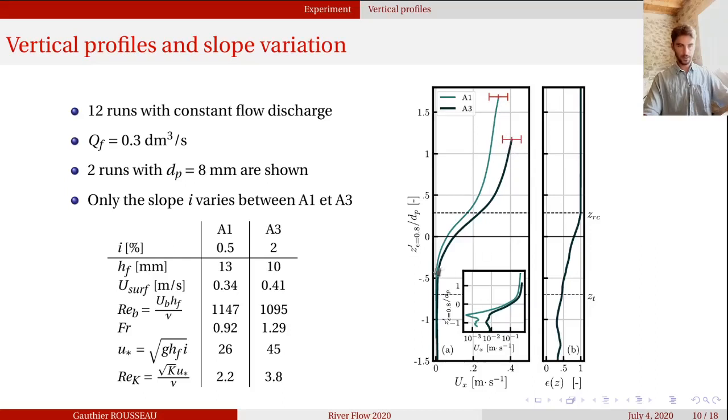But you can also identify the difference in the subsurface region, in the roughness region, and you see that there are higher velocities for higher slope, as expected. An important point is the vertical origin choice, and we choose the position for which we have a porosity equal to 0.8. This choice is made to better compare profiles where we were changing the randomly packed bed between each run.